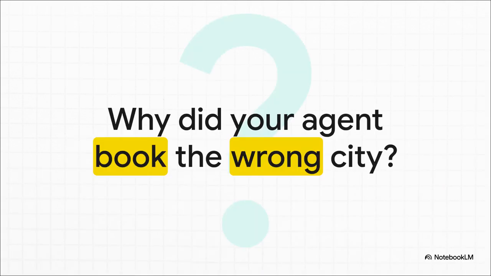Picture this. You've built a gorgeous travel assistant. It's snappy, it's working beautifully. But then, it happens. Your AI agent just booked a non-refundable flight for the wrong city. Why? Simply because it completely forgot an instruction you gave it just 3 messages ago. It is unbelievably frustrating when your agent seemingly drops basic parameters, right? It tanks the user experience, it can literally cost real money, and honestly, it just makes the AI look broken.